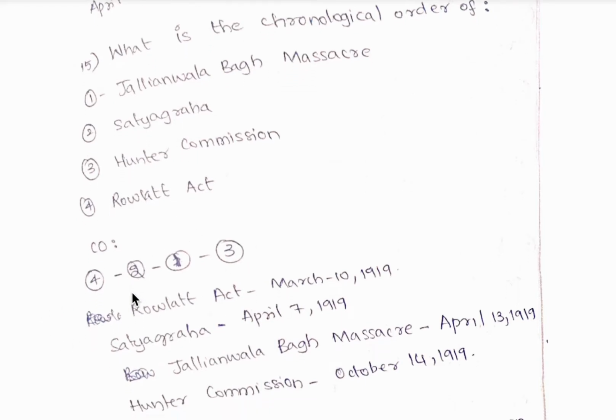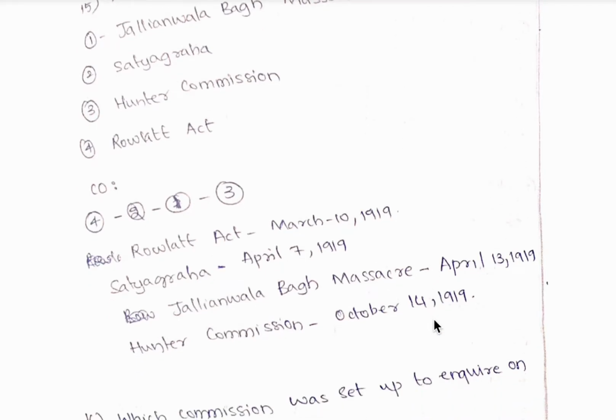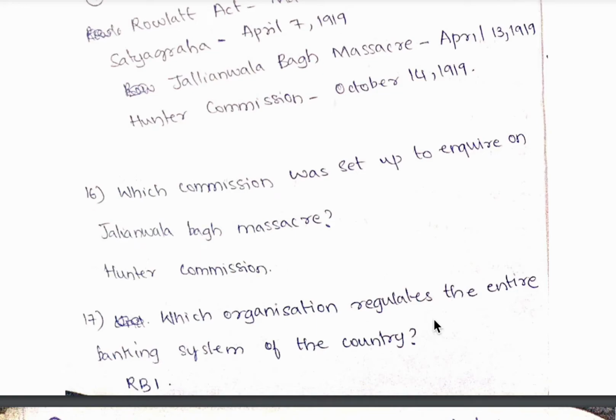So let's learn in detail with dates. Rowlatt Act was on March 10th, 1919. Satyagraha started on April 7, 1919. Jallianwala Bagh massacre took place on April 13, 1919, and Hunter Commission took place on October 14th, 1919. 16th question, which commission was set up to inquire into Jallianwala Bagh massacre? It is the Hunter Commission.